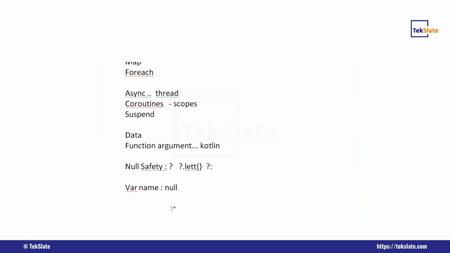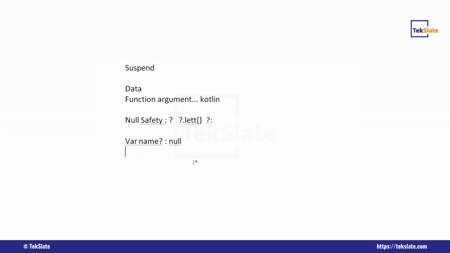Instead of that, we can use nullable. This operator tells that I am going to accept the null value. Even if null comes, the application is not going to crash. If you print this name, you are going to get null, but it is not going to crash.